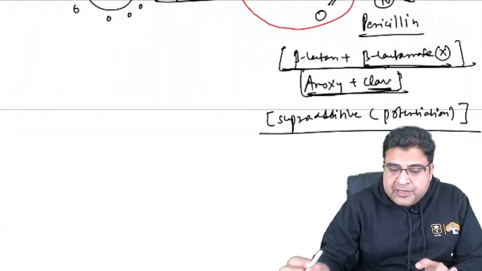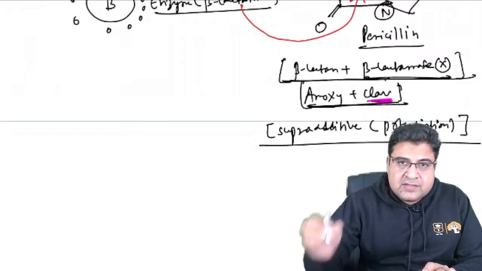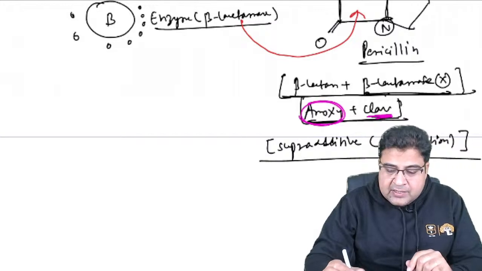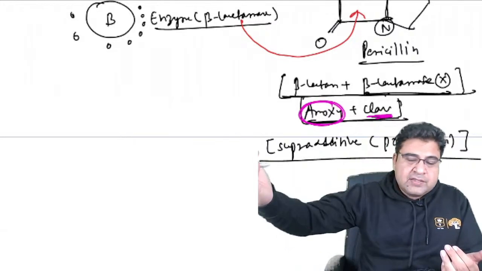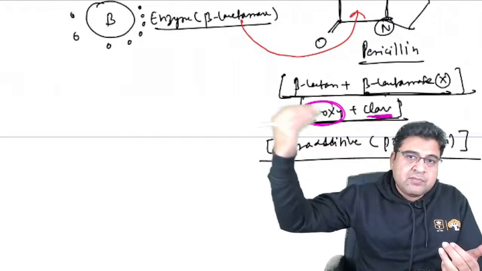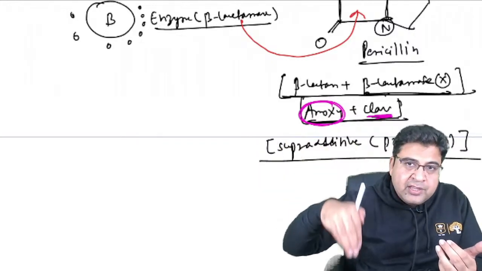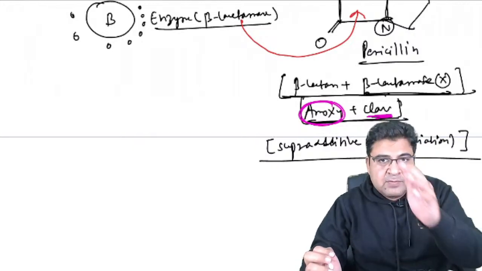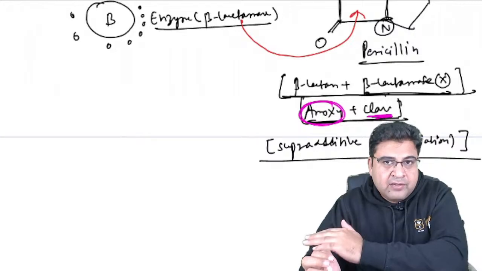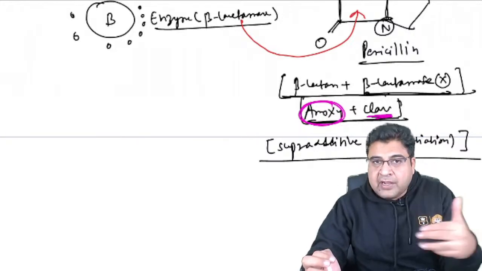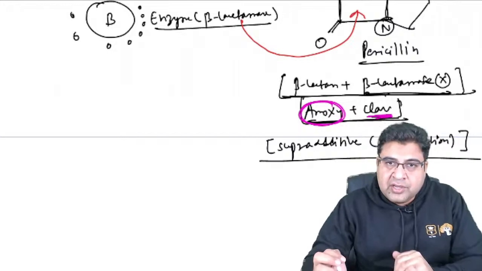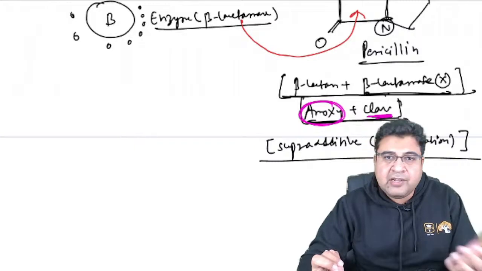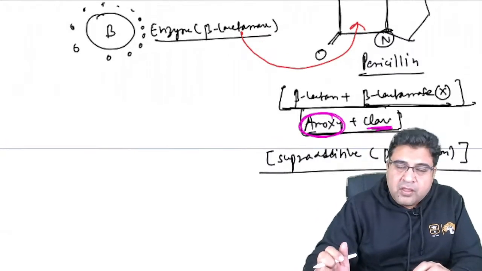Now guys, why do we call it supra additive? You can see here clavulanic acid is not given against bacteria. Our main target is bacteria, so the antibiotic is given against bacteria, but clavulanic acid is not against the bacteria, it is against something else. But in the presence of clavulanic acid, your amoxicillin will work better. So I will say clavulanic acid is a muted component. Muted means zero activity against bacteria, but amoxicillin activity is increased in the presence of clavulanic acid. So the addition of clavulanic acid with amoxicillin is a supra additive effect. It's a drug potentiation, right, guys?